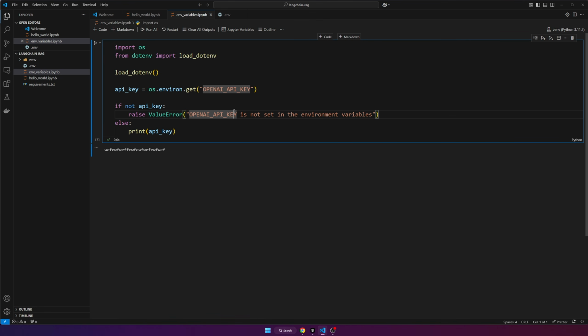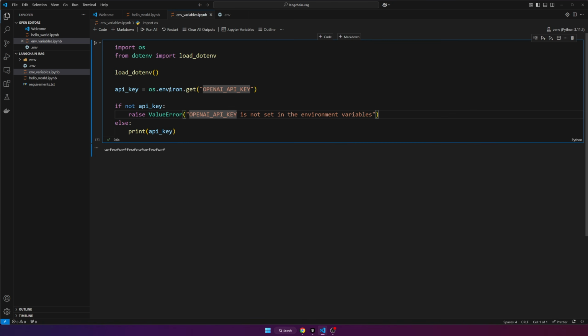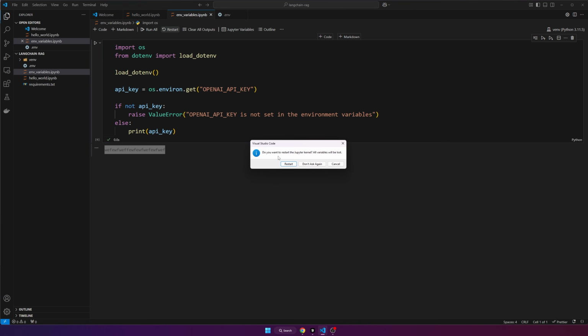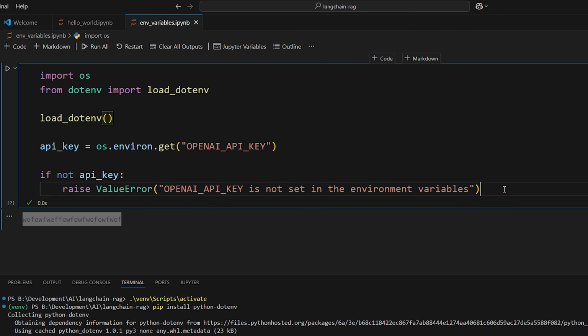One other thing real quick is that if you change the contents of the .env file, like changing a key value, make sure that you restart your kernel because it won't re-grab it. As you can see, it's still the original one, so click restart, restart it, and let's try it again. There we go, it has the new value now. So yeah, like I said before, make sure you have this code at the beginning of your notebooks. It's a good idea just to make sure that's able to load everything that you need, like your API keys.